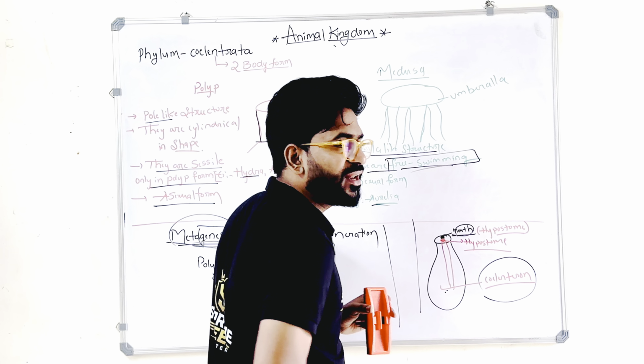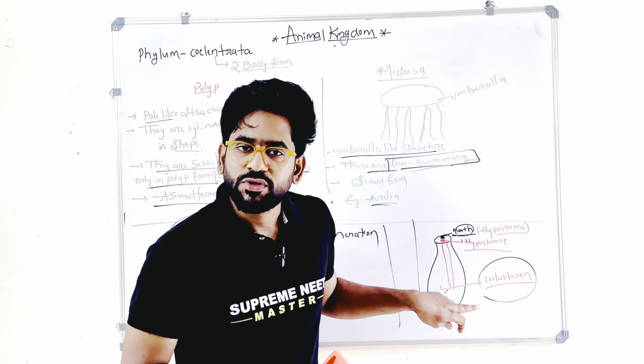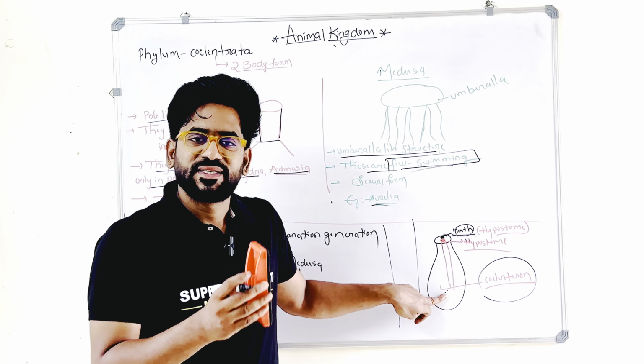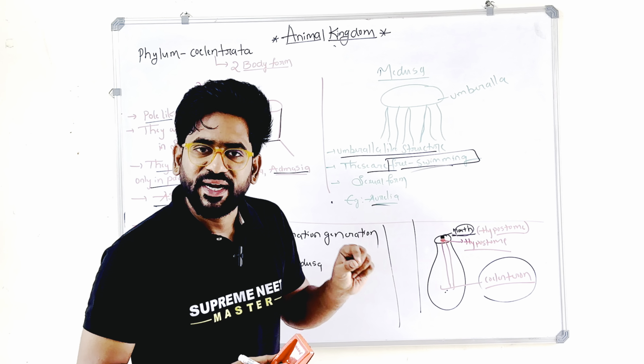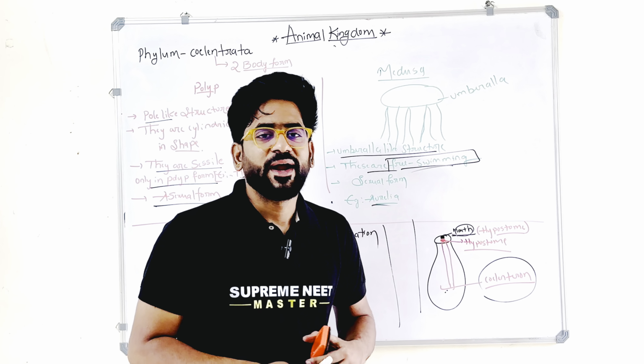Here, the central cavity is called the coelenteron. There is no coelom because there is no mesoderm. The central part has only a cavity, which is called the coelenteron. So they are named Coelenterata. Right? Now, you got my point? Right.